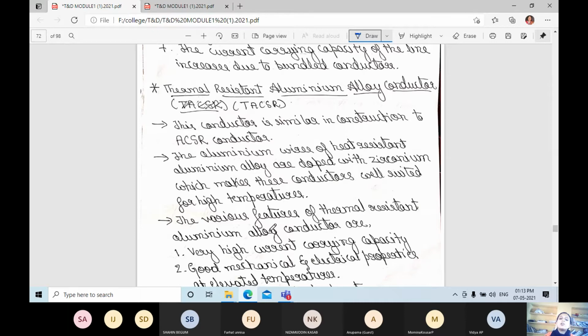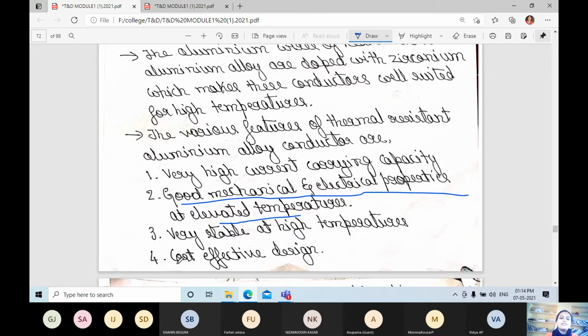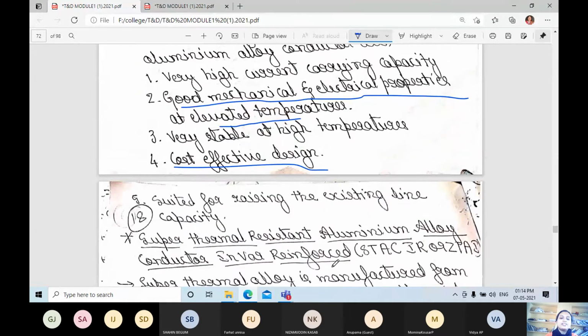The various features of this conductor are very high current carrying capacity, good mechanical and electrical properties at elevated temperatures, very stable at high temperatures, and cost effective design. It is also suited for raising the existing line capacity.